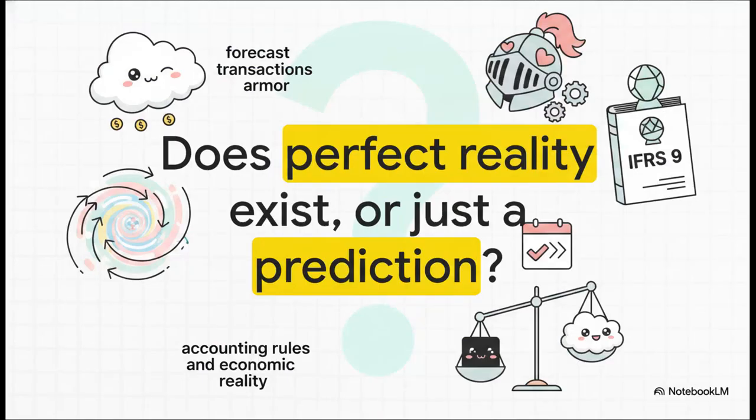So, with all these forward-looking estimates and complex hedge accounting rules, it begs the question, does perfect financial reality actually exist on a balance sheet? Or is it all just a highly regulated prediction? It's a fascinating thought to leave you with, right, at this wonderfully complex intersection of strict accounting rules and messy economic reality. Throughout this explainer, we've seen how IFRS 9 literally forces managers to predict the future, from expected credit losses to highly probable forecast transactions.